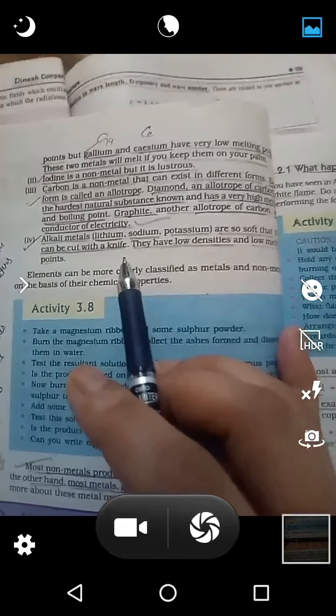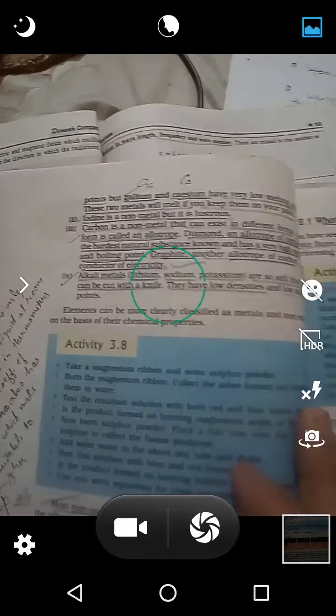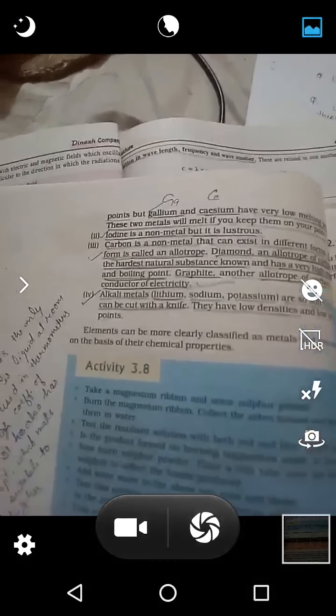Okay, so it was all about the physical properties of non-metals, where we compared the properties of non-metals with metals. So that is all for today.